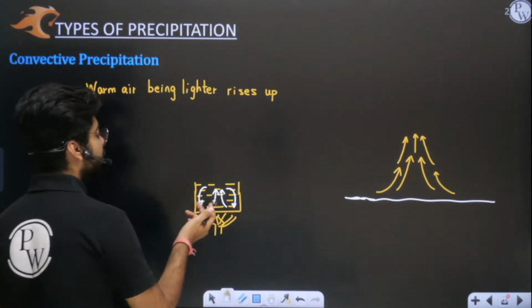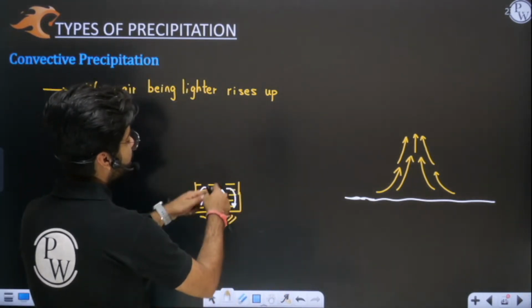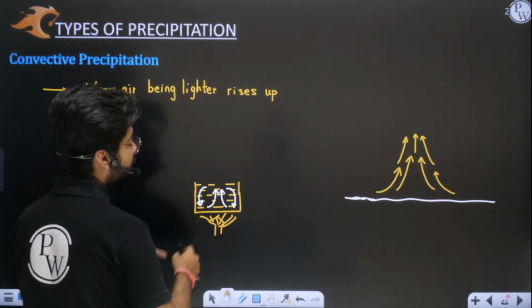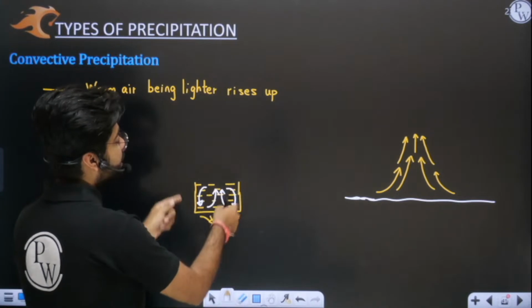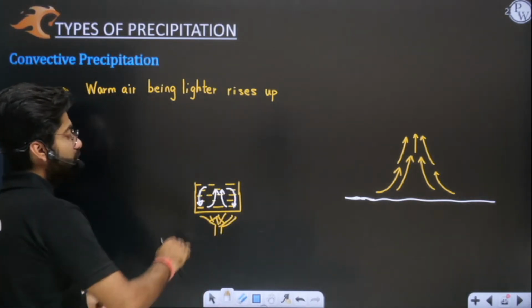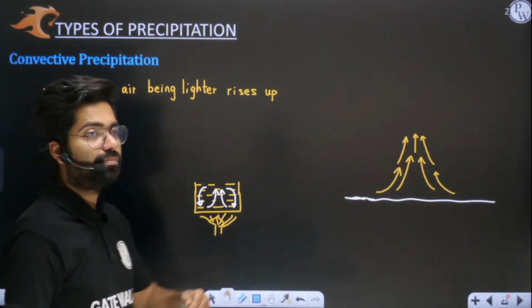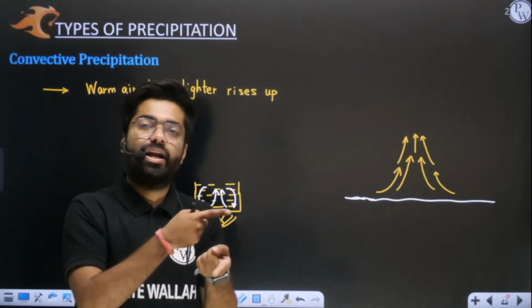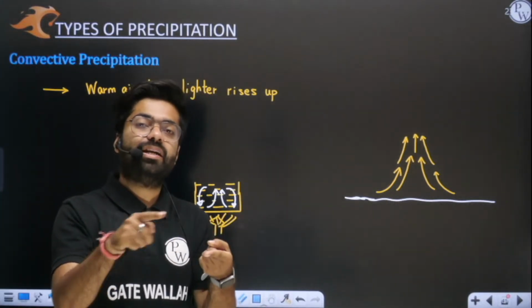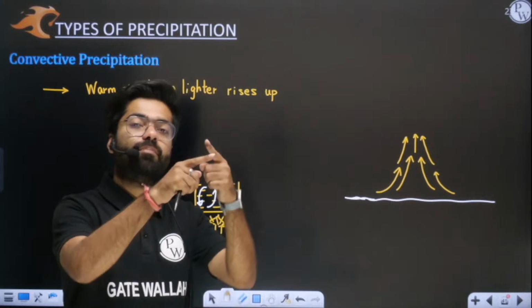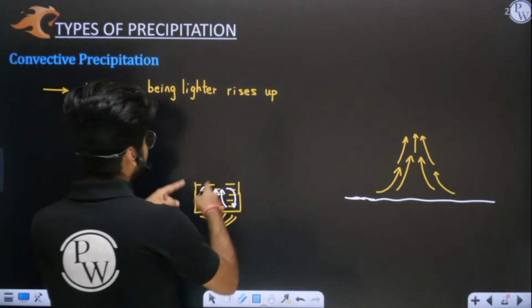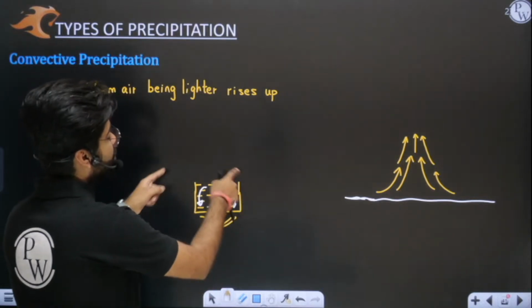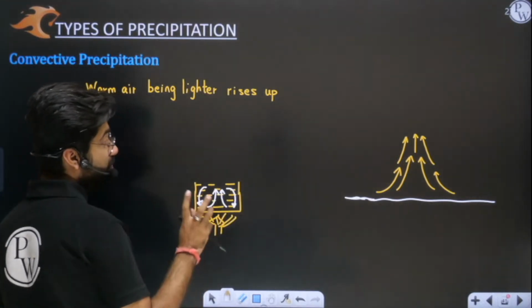Again the process will start. So this is how a convection current has started to form. Because of these convection currents, the entire water gets heated up. First the lower layer gets heated, then the upper layer comes down and gets heated, it gets lighter and goes up, again the colder water comes, and in this manner the entire water gets heated up. So this is the concept of convection.